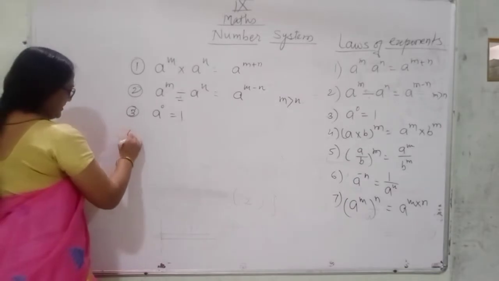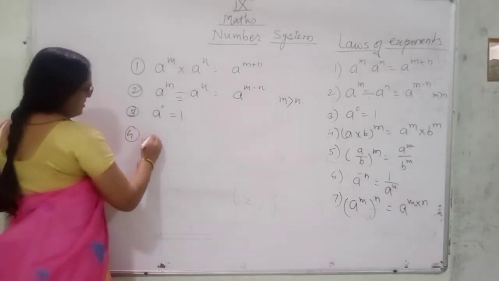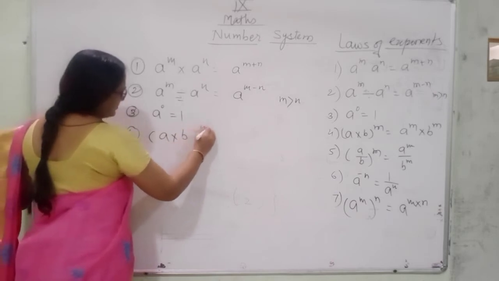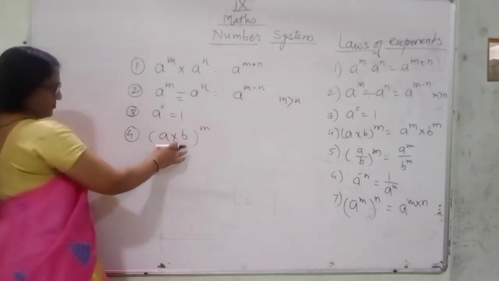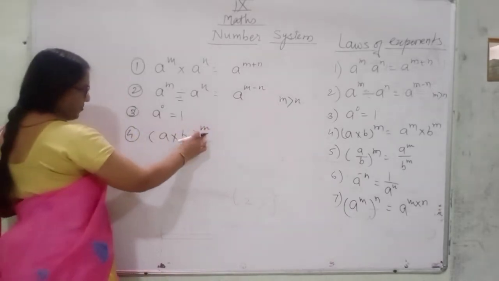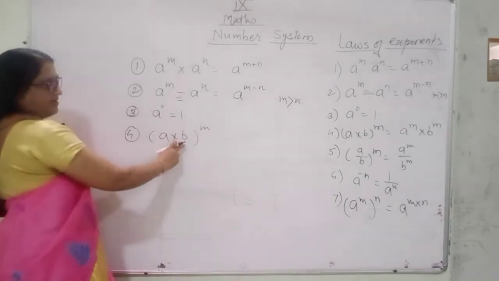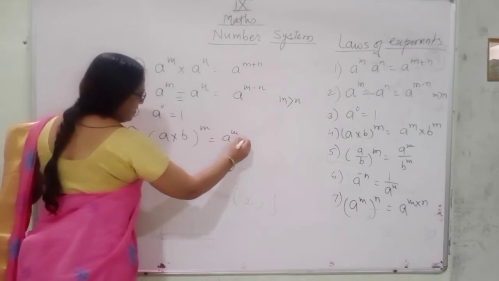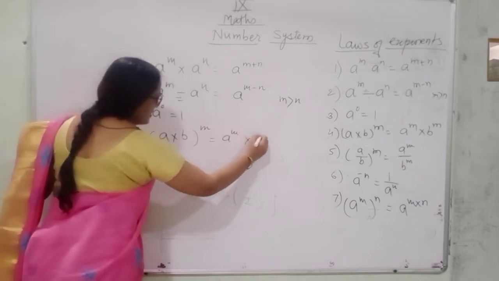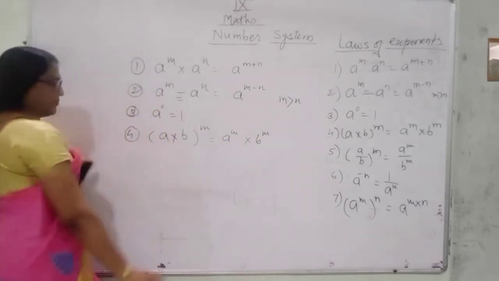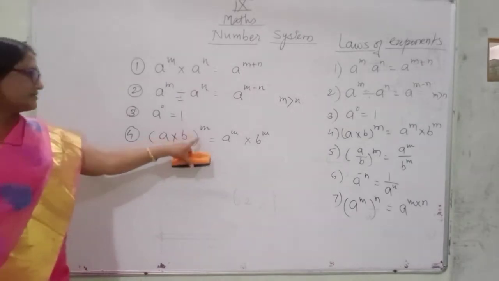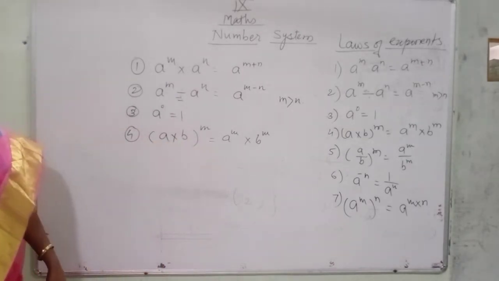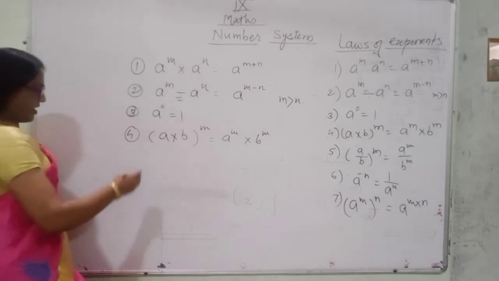Next, fourth is a multiplied by b, bracket raised to the power m. That means if the power of the bracket is m, this power applies to both. Meaning a raised to the power m, m is the power of a and m is also the power of b. a multiplied by b, bracket raised to the power n, means a raised to the power n multiplied by b raised to the power n.